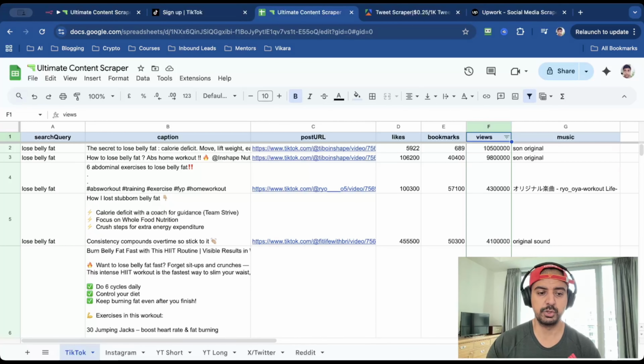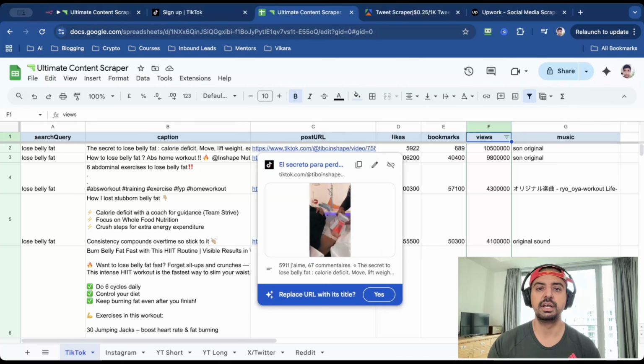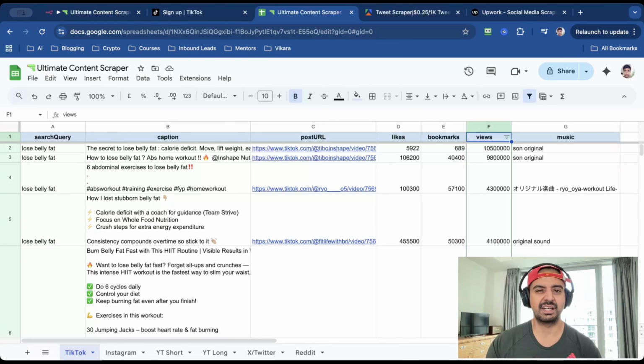So this is for TikTok, but I also have Instagram, YouTube Shorts, YouTube Long, X, Twitter, and Reddit. For the TikTok example, I've got the search query, the caption, the post URL, likes, bookmarks, and the views. And I've even extracted the music or song title, because if the music or the song is making the video go viral, I want to know exactly what it is. And this is a great way for you to find content. You can easily rewrite the captions, you can get AI to do that for you, and you can automate the entire process. You can re-record the content inside of the videos, or do something similar if it's cartoony based on the example that I showed you. And literally the sky's the limit.